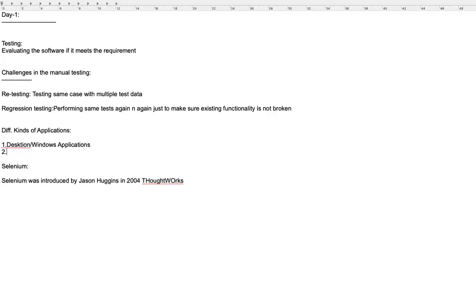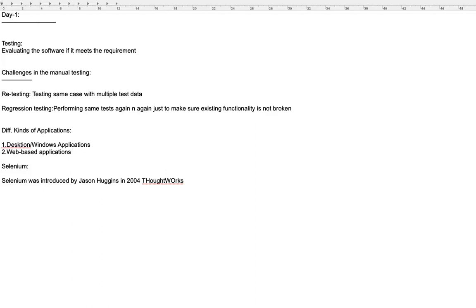Later came the web-based applications. With web-based applications, a server will be running in a remote location and you will be provided a URL, and you access that URL from any browser. We access browsers, right? Google Chrome, Firefox, Opera.